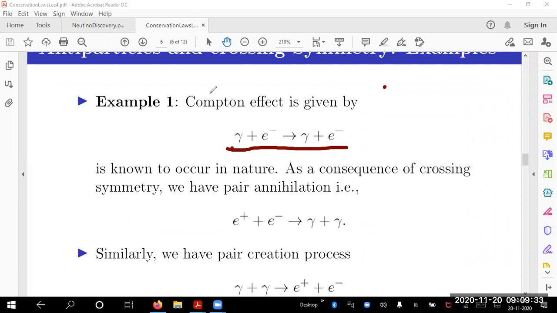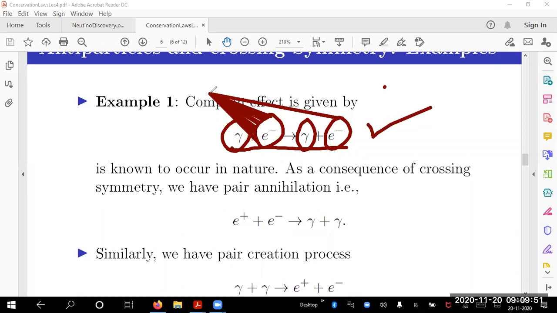This is a reaction process involving a photon and an electron. They get scattered to give a photon and electron of different energy and momentum. That is called the Compton effect, and people have experimentally observed it long back.